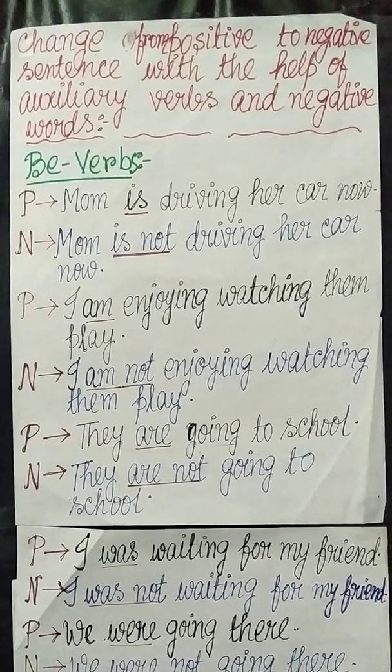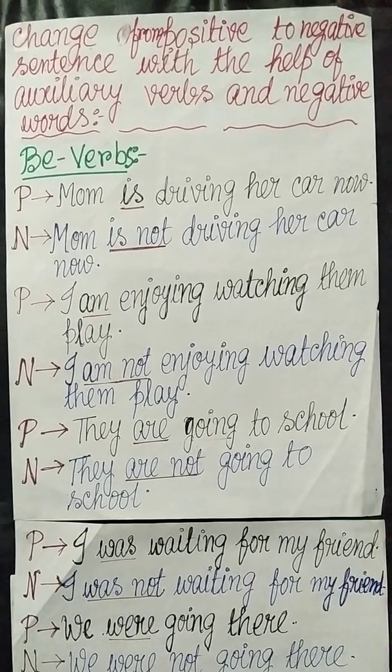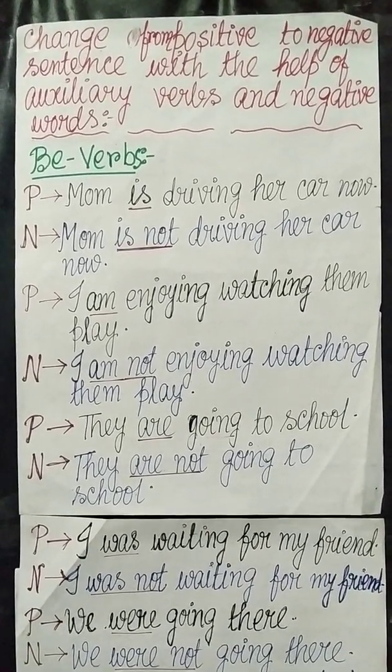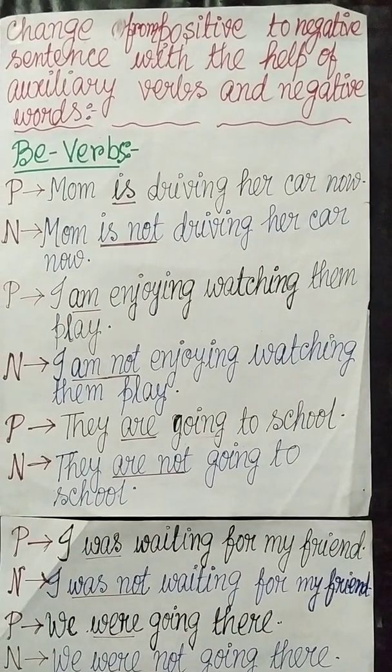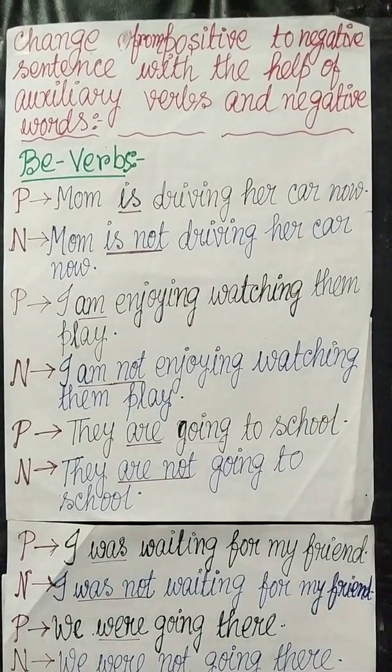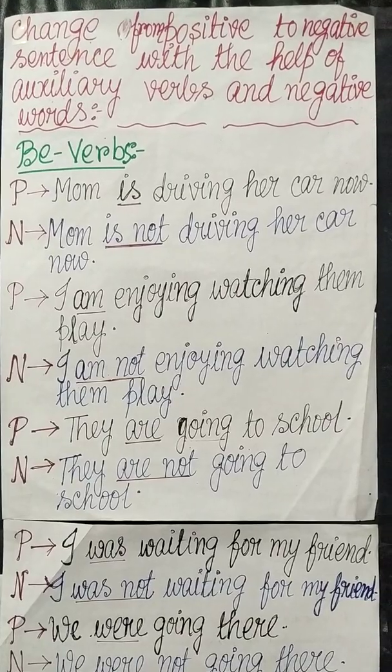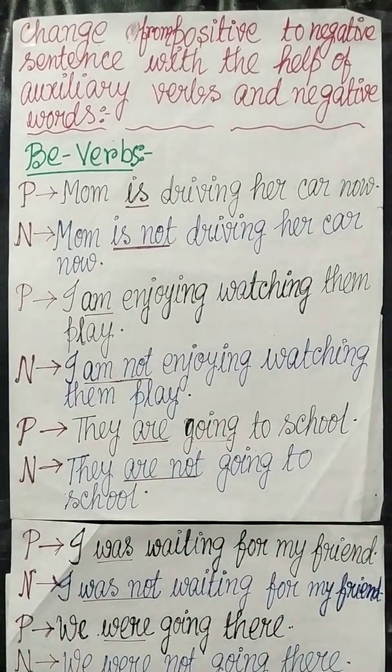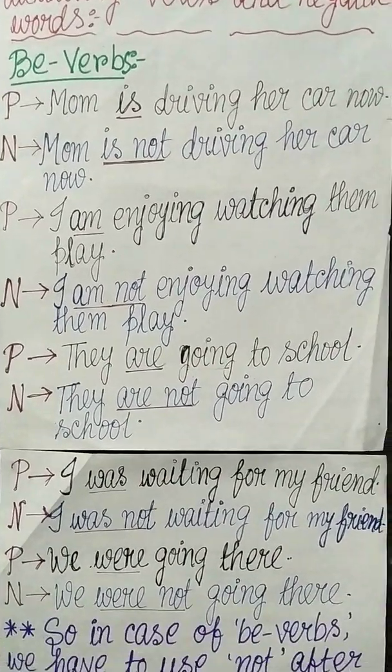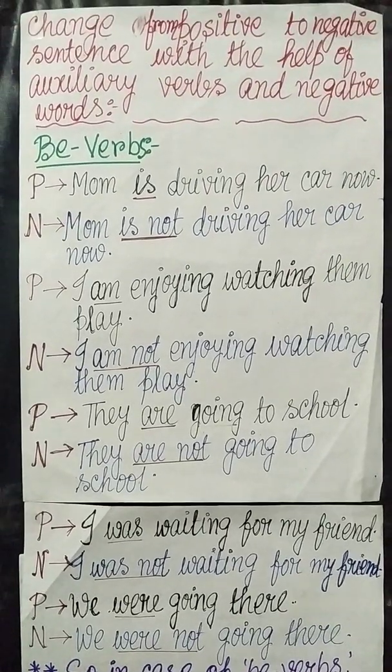So first I will show you with the be verbs. I have already taught you the be verbs. What are those? Is, am, are. In present tense we get is, am, are, and in the past tense what do we get? Was and were. So one by one let's start.